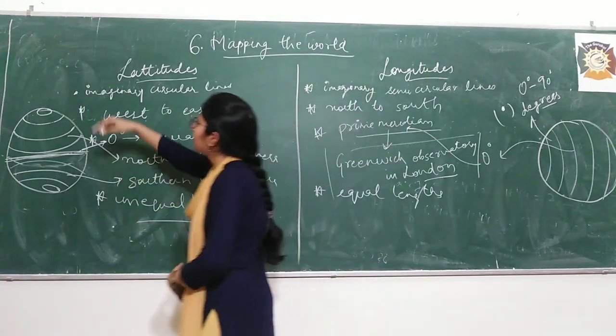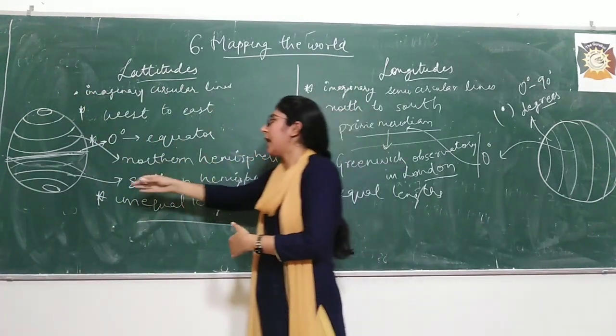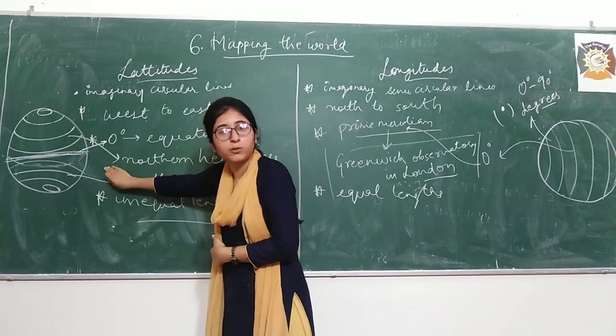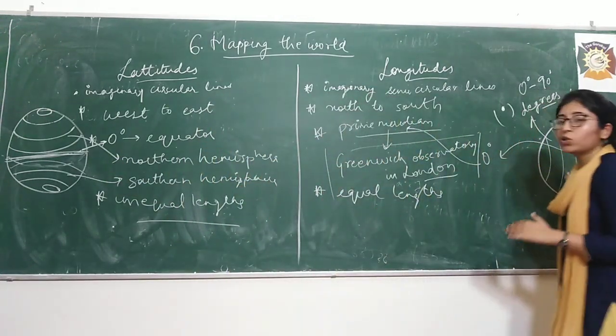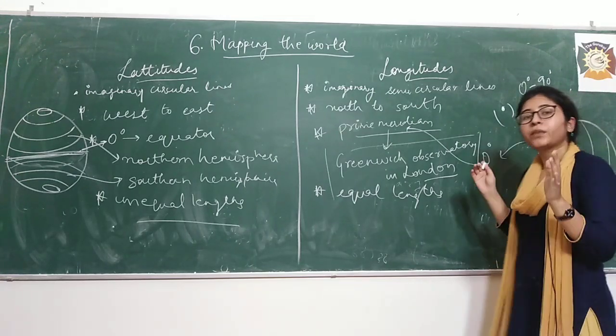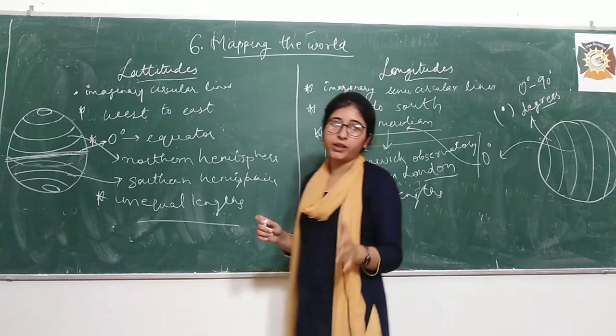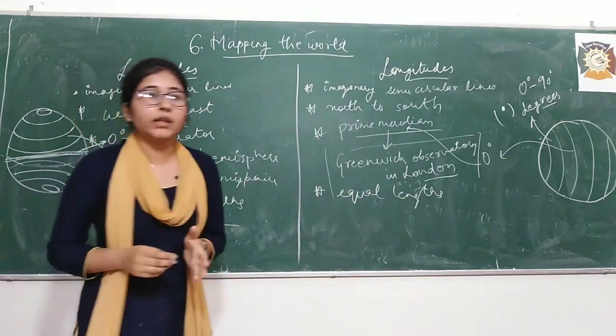When I move towards the north pole, the length of the line gets decreasing, and similarly when I move towards the bottom, the length gets decreasing. But here there is no decrease, no increase. All the lines are having equal lengths, right? So yes, after this, one more thing is there.